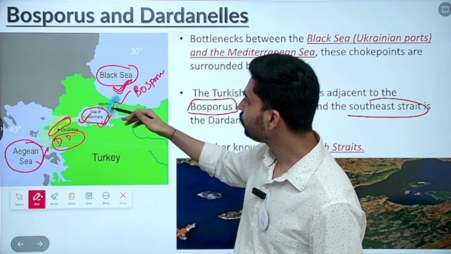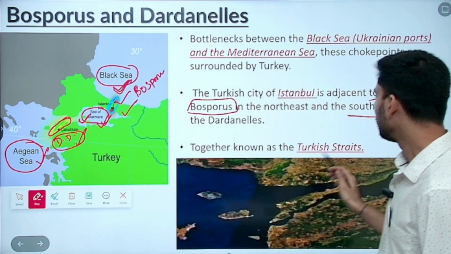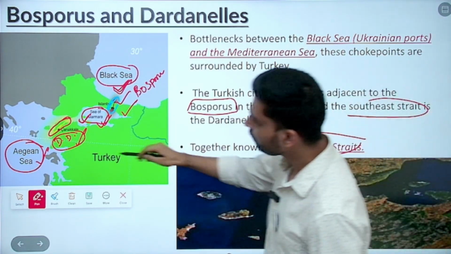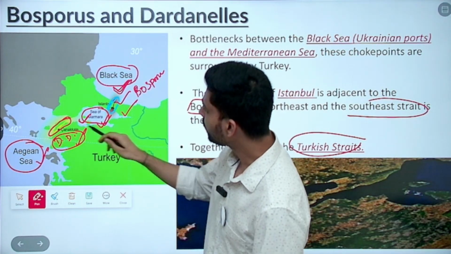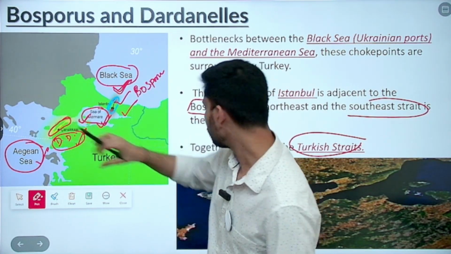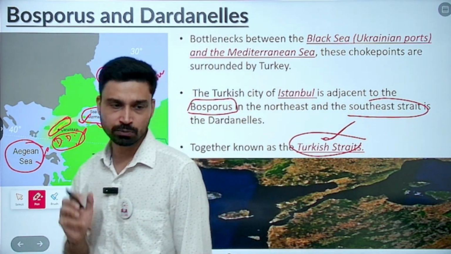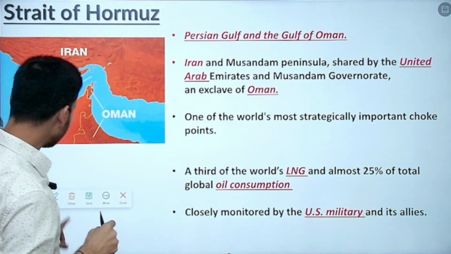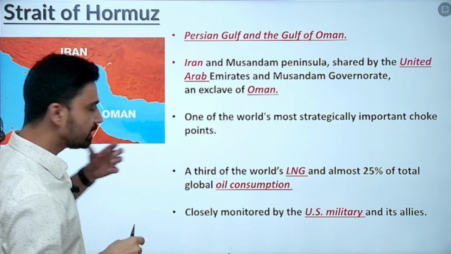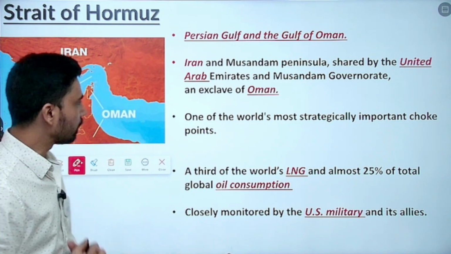You have to pass through two straits, the Bosphorus Strait and the Dardanelles Strait, if you want to move from one to the other. Everywhere here you have Turkey, the green region that you see representing the country of Turkey. So Turkey has absolute control over both of these straits. That is why they are popularly referred to as the Turkish Straits as well. Keep in mind Bosphorus and Dardanelles, very important for the examination, because this region of the Black Sea has been continuously in the news for the last couple of years due to the Russia-Ukraine war.